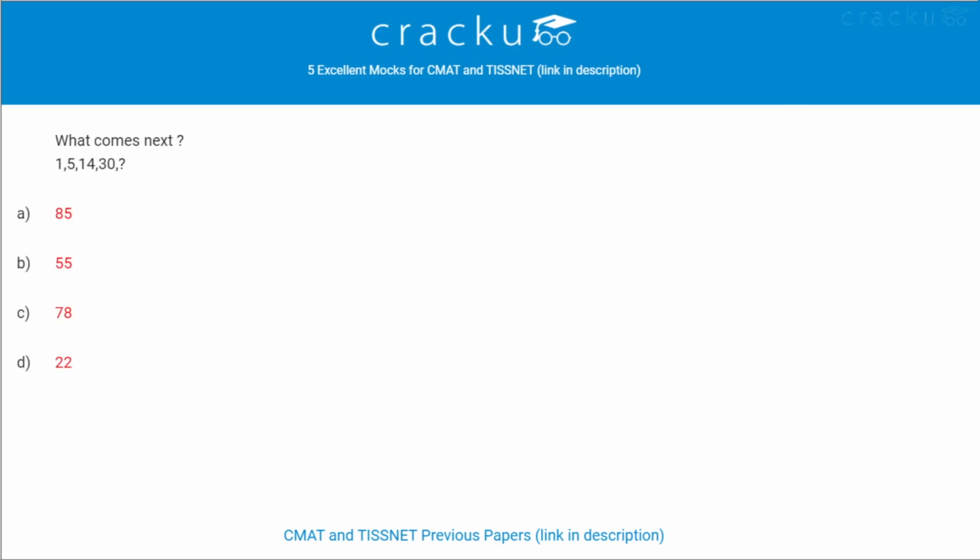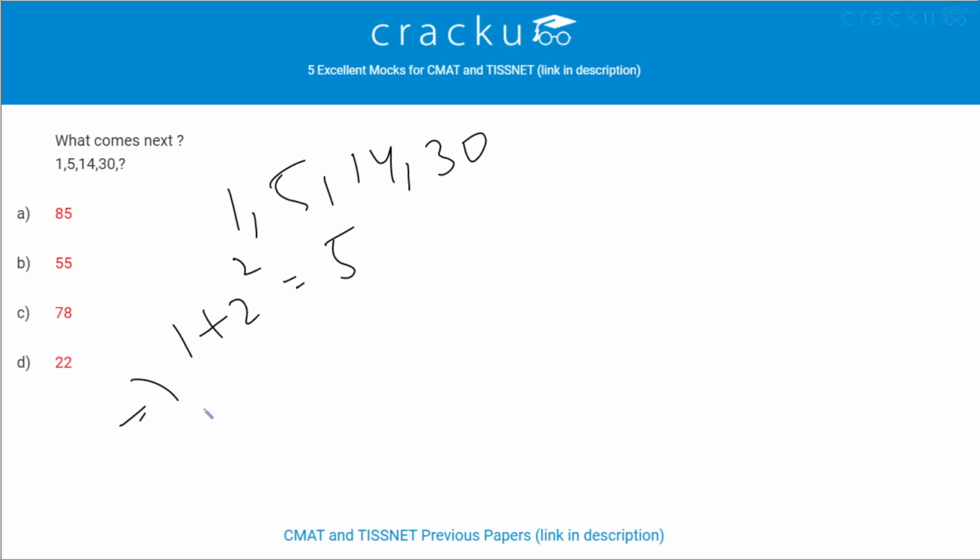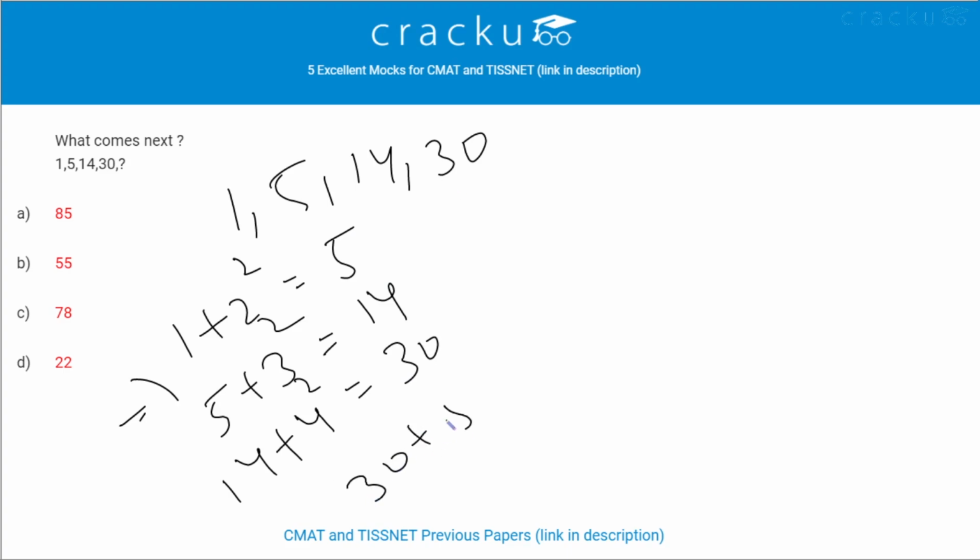TCLKPK. What comes next? The series is 1, 5, 14 and 30. It is written like 1 plus 2 square is equal to 5, and this is written like 5 plus 3 square is equal to 14, and this as 14 plus 4 square, that is equal to 30. So following this series, this will be 30 plus 5 square, that is 30 plus 25, that becomes 55. Therefore, the answer is option B.